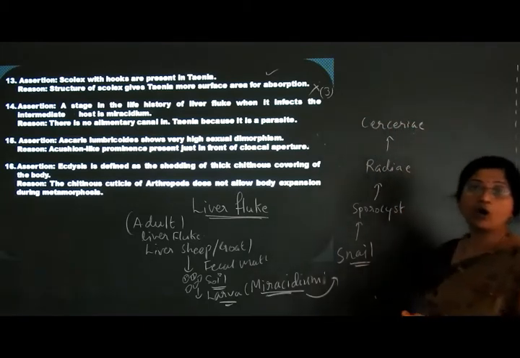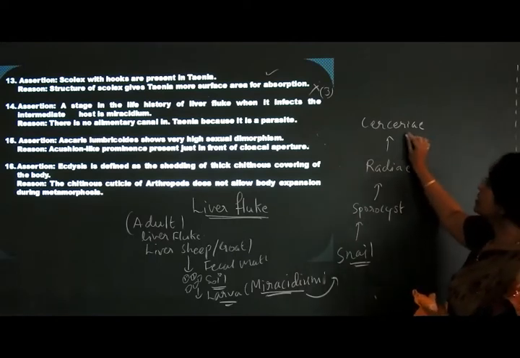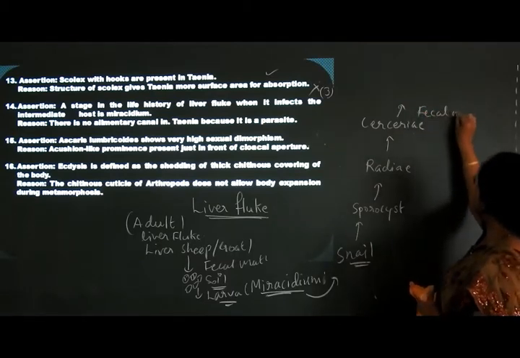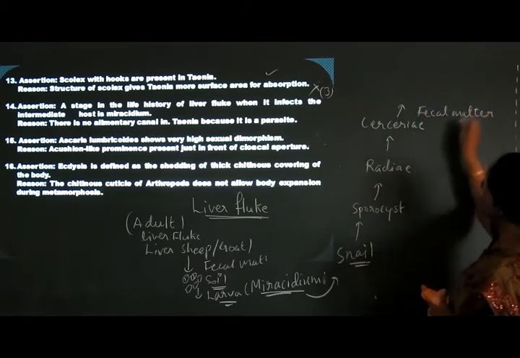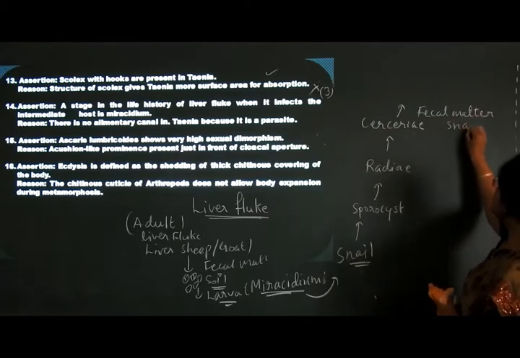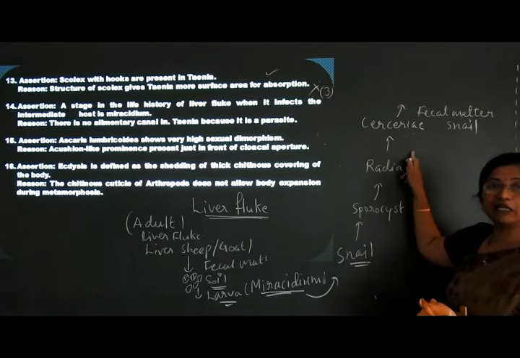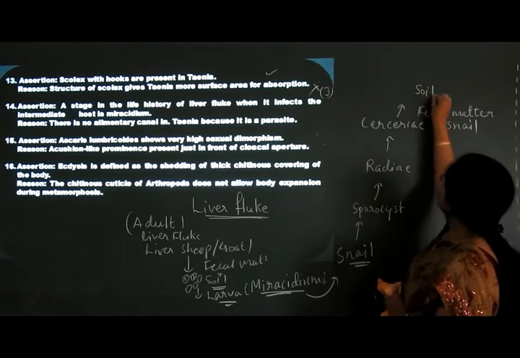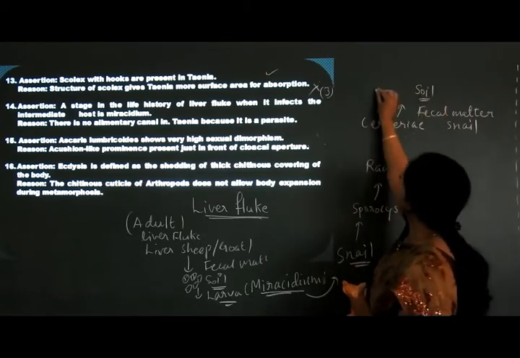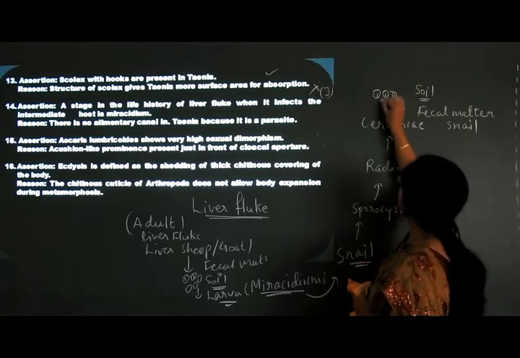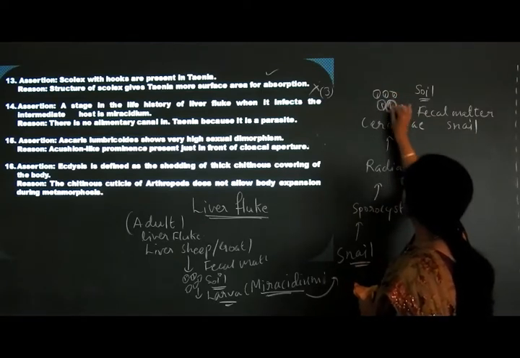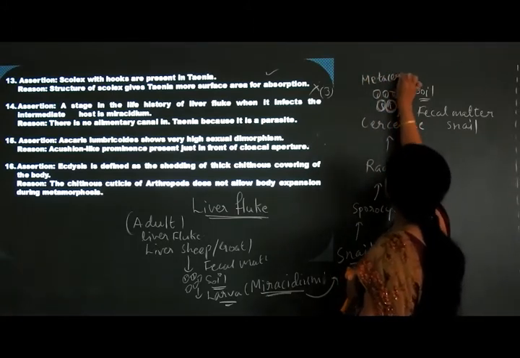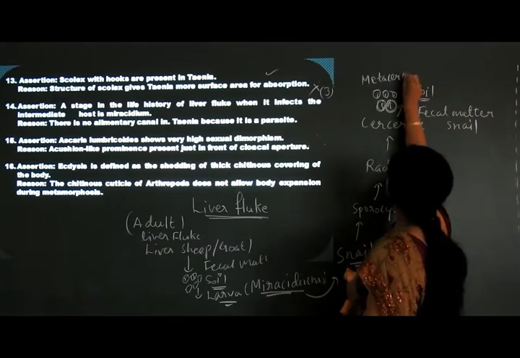Further development will not occur in the snail's body. So the cercariae will be released along with the fecal matter of the secondary host, that is the snail. When the cercaria larva comes into the soil, it forms a cyst around itself. So this is the larva, and around it there is a formation of a cyst. What we call it now is metacercariae.